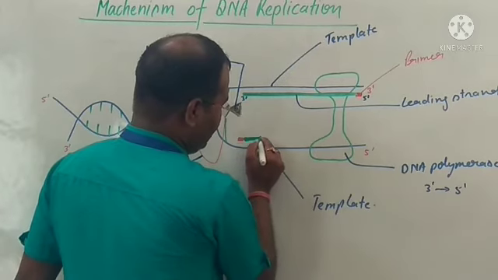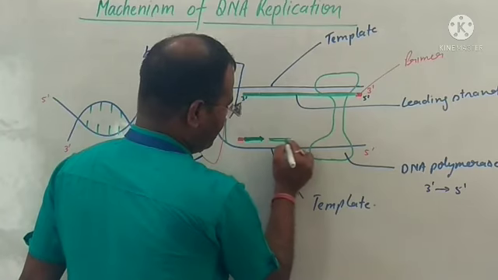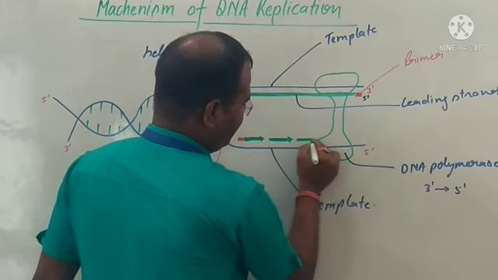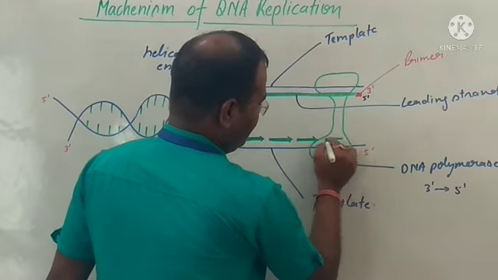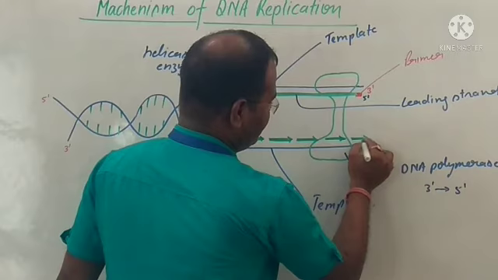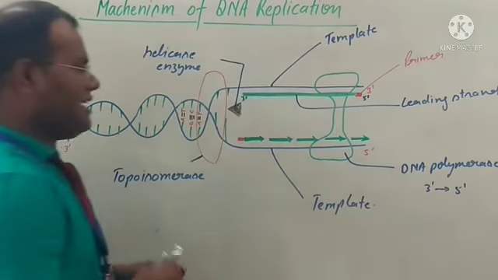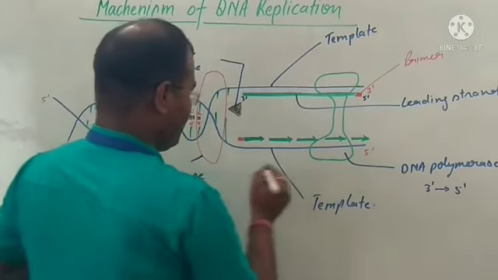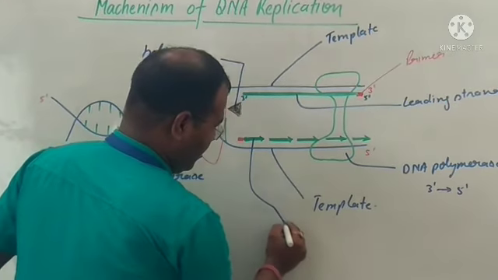The new chain is synthesized in small fragments, and these small fragments are called Okazaki fragments.